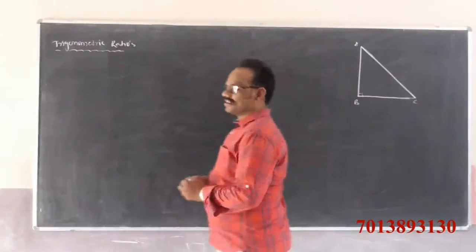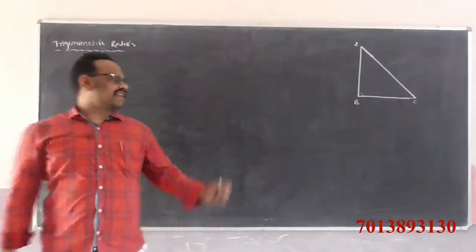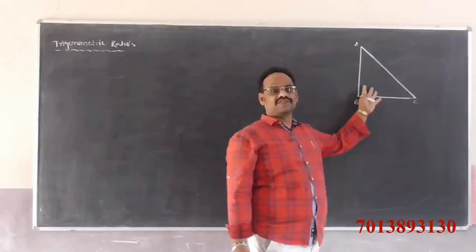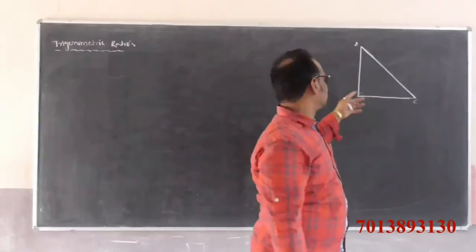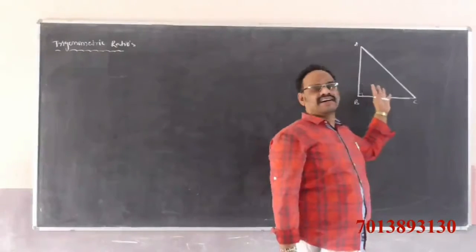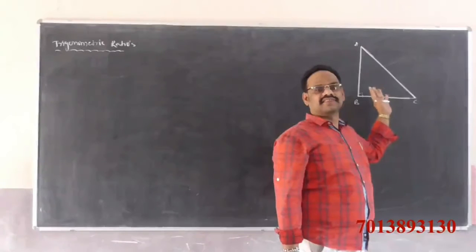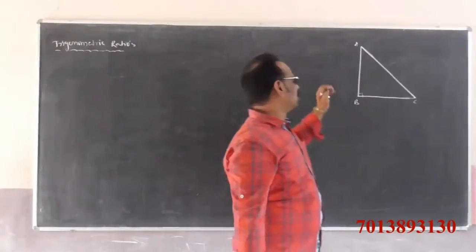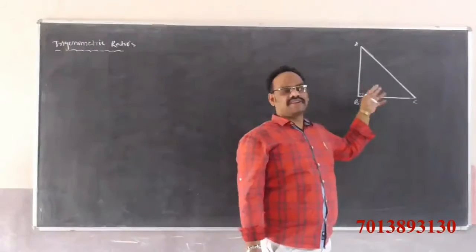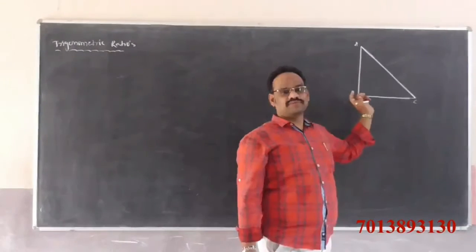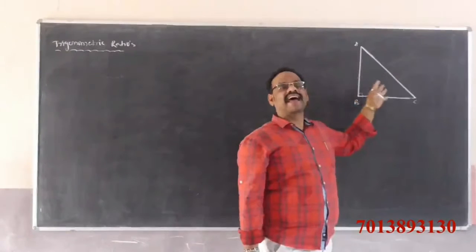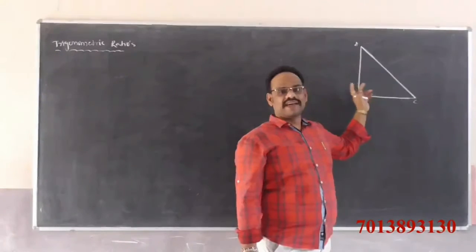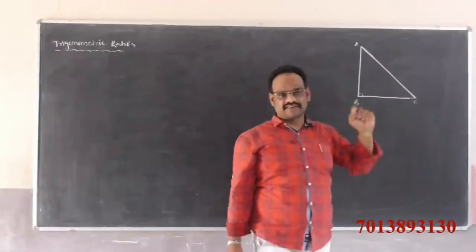This is a rectangular triangle. The ratios of sides of the rectangular triangle, the ratio of any two sides. The ratio of any two sides of the rectangular triangle is called the trigonometric ratios or trigonometric functions. That means the ratio between any two sides of the rectangular triangle.